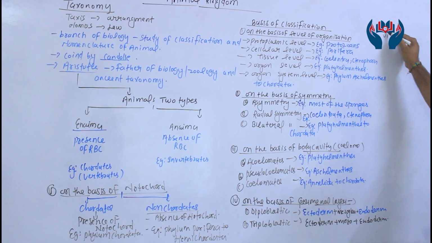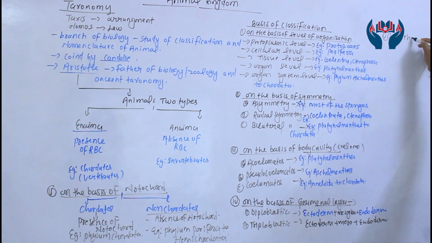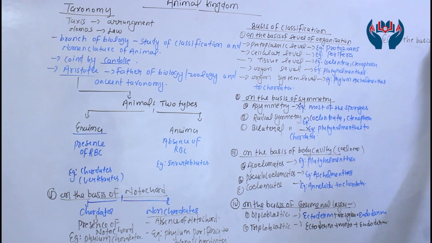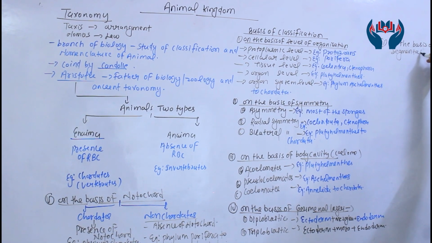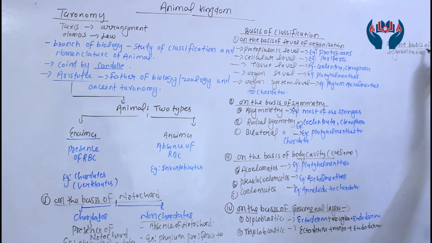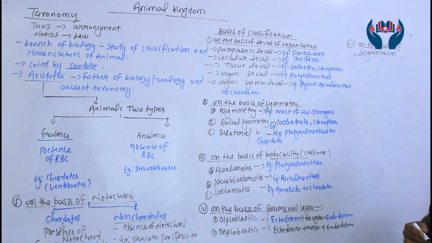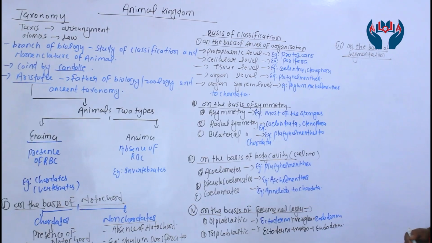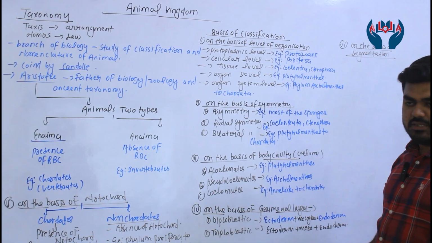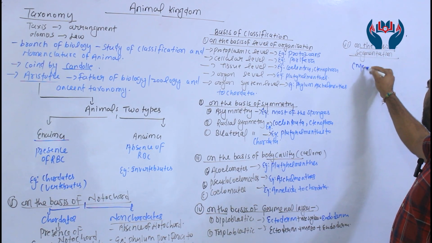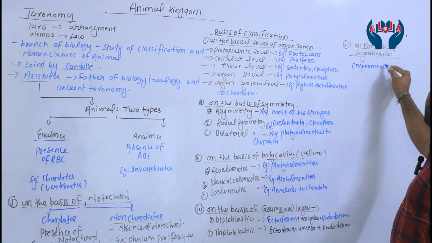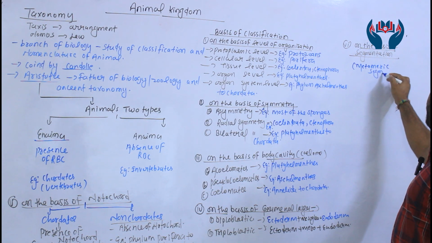Next, on the basis of segmentation. What is the segmentation process? It is called metameric segmentation.